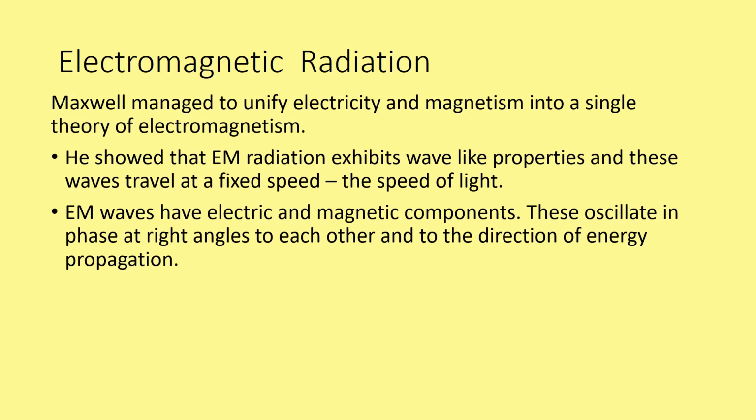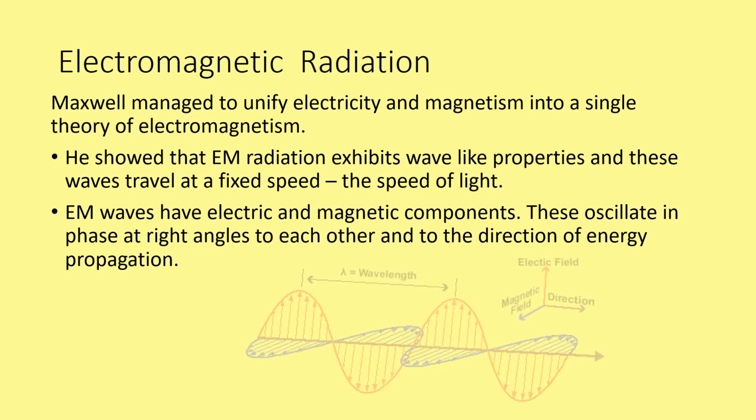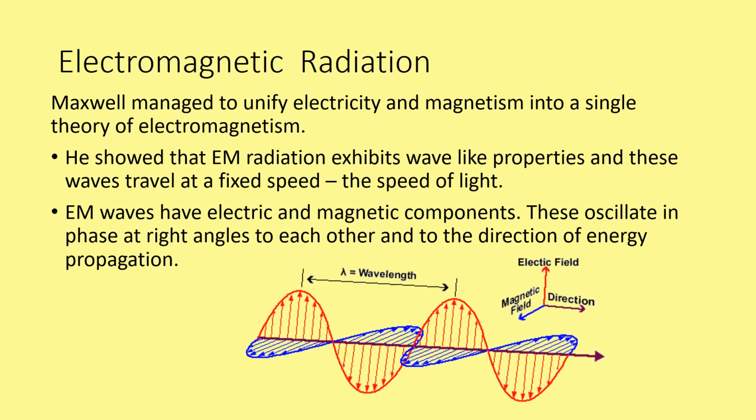Electromagnetic waves have both an electrical and a magnetic component, and these oscillate in phase but at right angles to each other, and also always oscillate perpendicular to the direction of the energy propagation. This is shown in this diagram. So we can see the magnetic field waves in phase with the electric field waves.